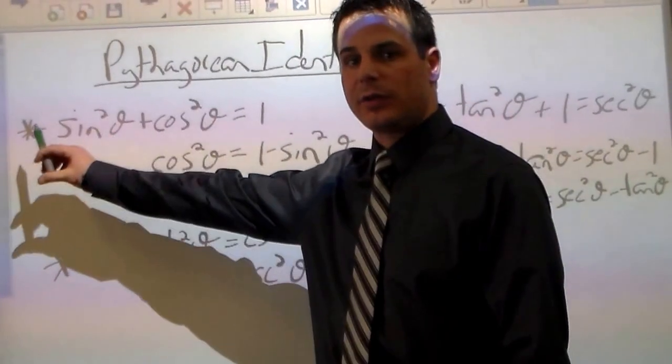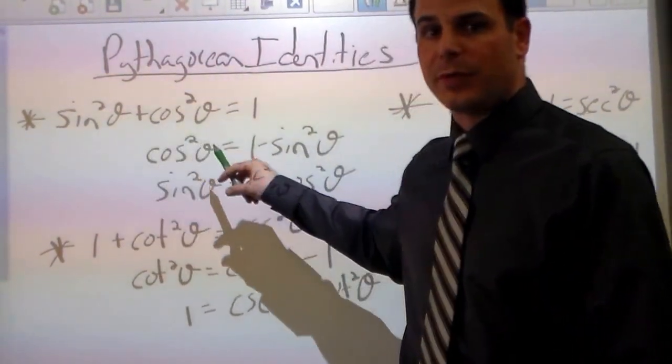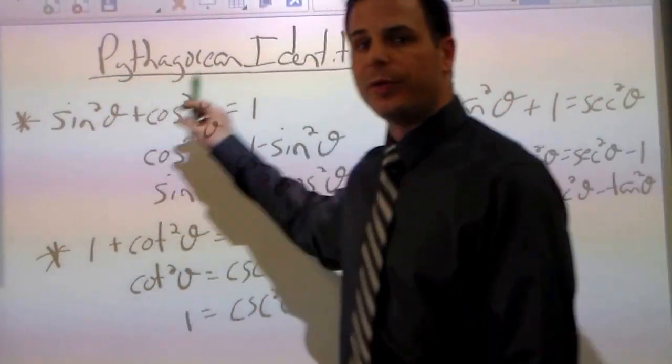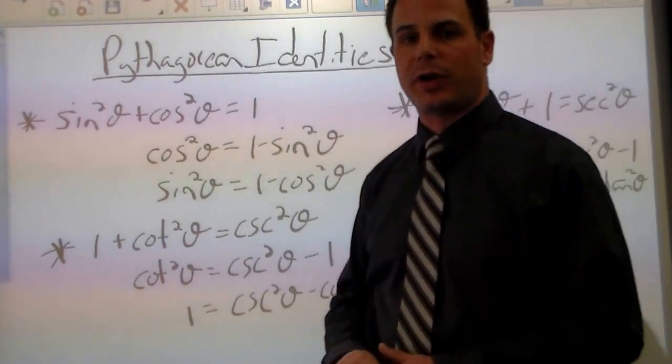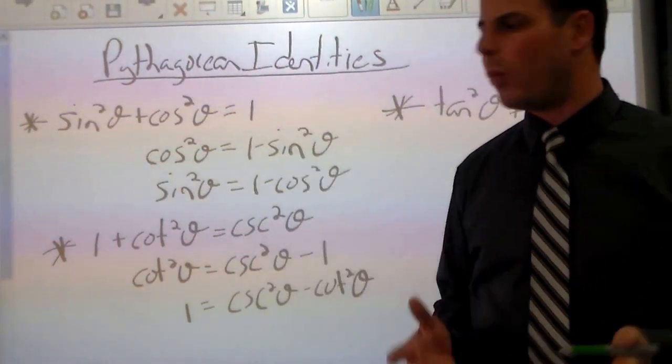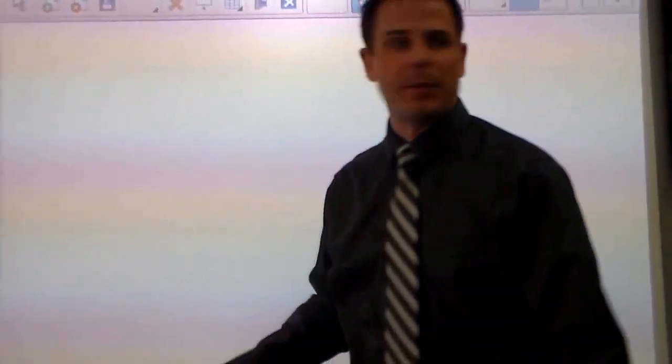Okay, so it all boils down from this fact. If you remember that sine squared plus cosine squared equals 1, then you can either add or subtract to substitute for something, or you can divide all 3 terms by the same thing and then add or subtract. It depends on what you're trying to substitute for. So you may be saying, where are we ever going to use this? Well, let's simplify the following.